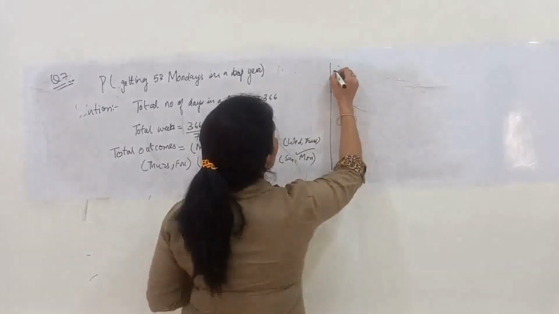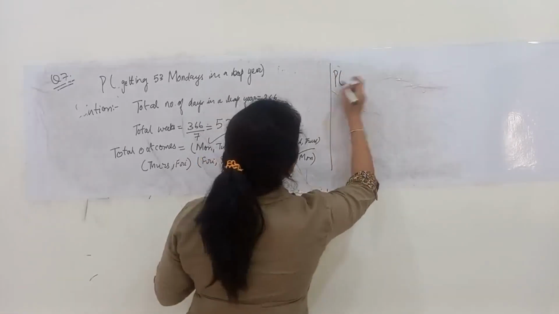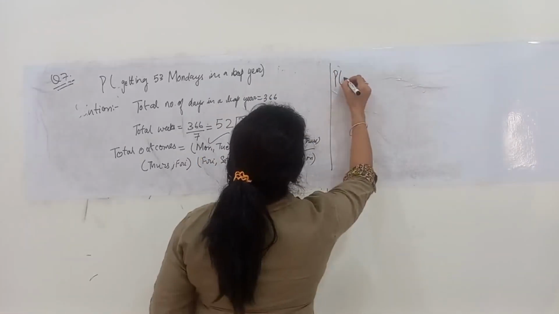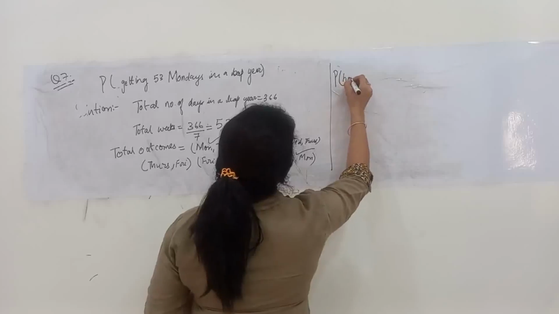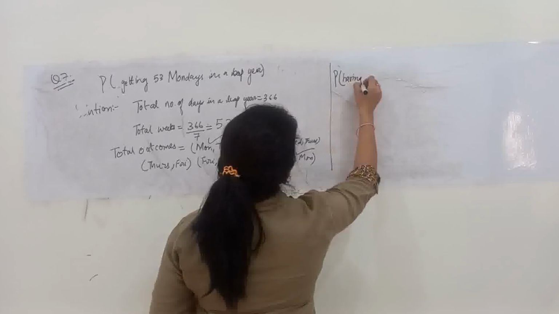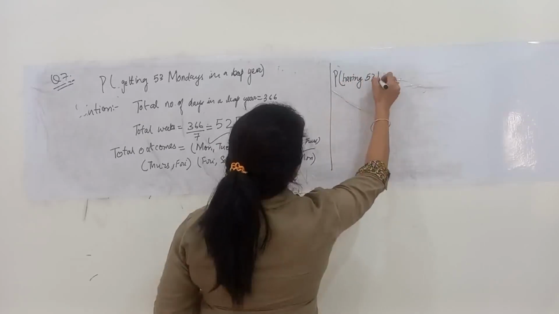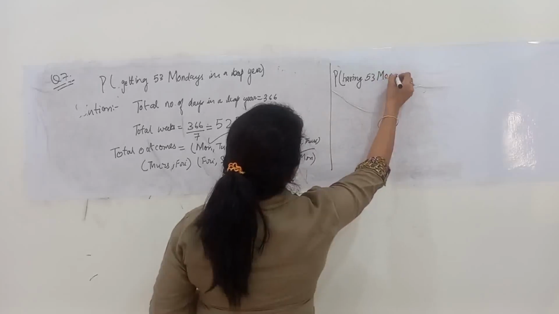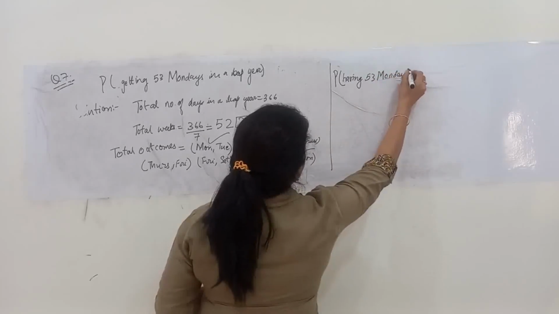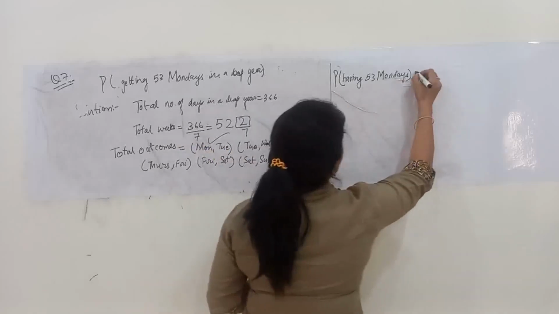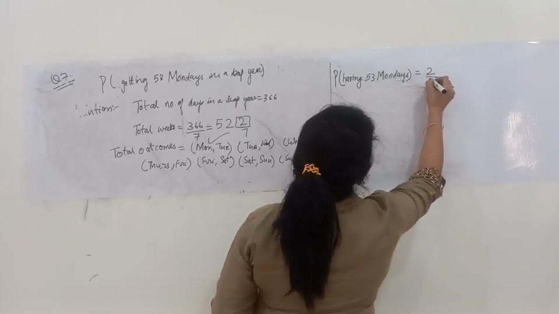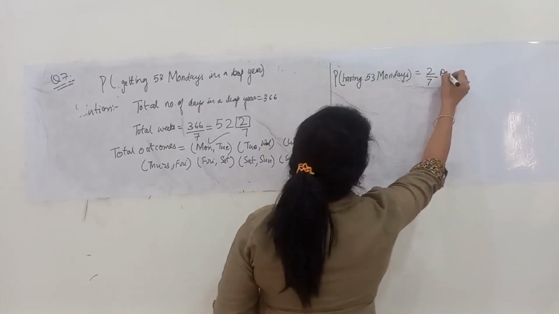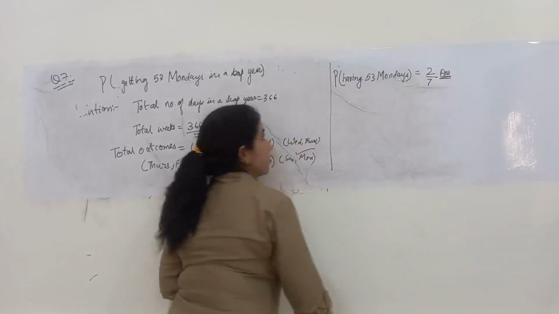So for a leap year, the probability of having 53 Mondays is equal to 2 by 7, and this is my required answer.